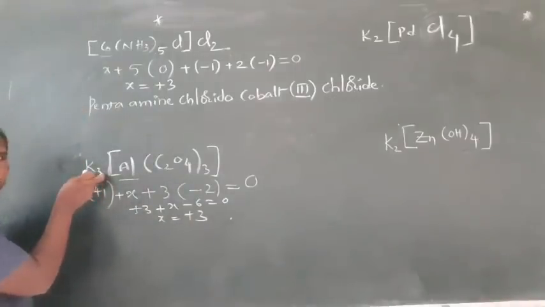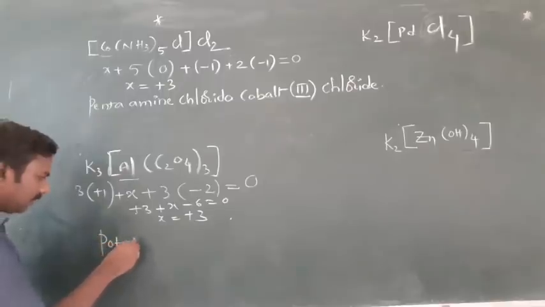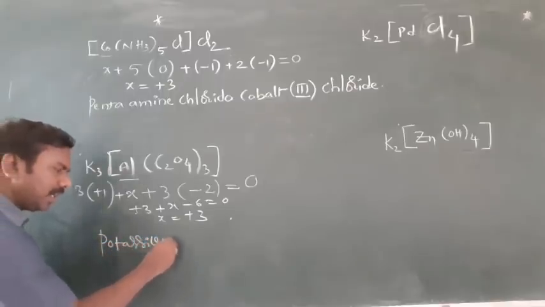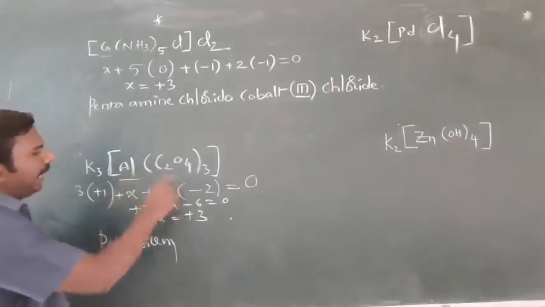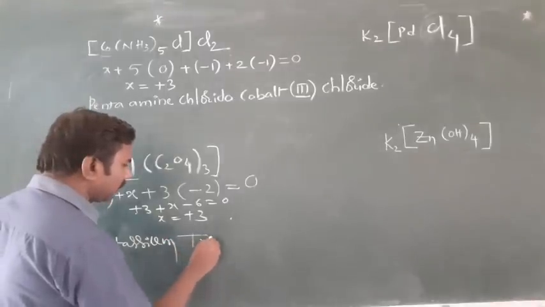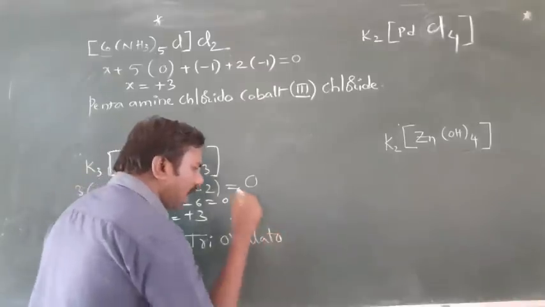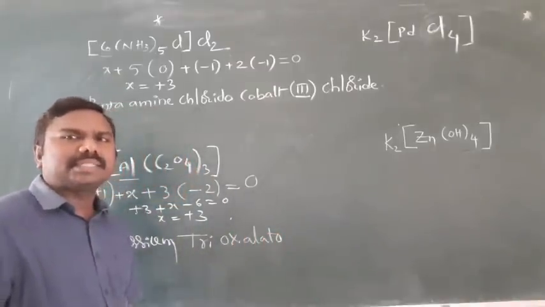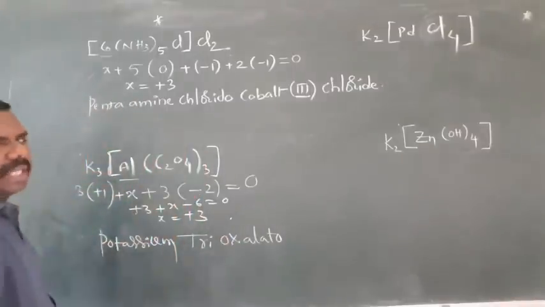So potassium ions named first, counter ion. Counter ion number will not be represented, potassium it is. Next, ligand number, tri it is. Oxalato. Oxalate converted into oxalato. It is a negative complex ion.